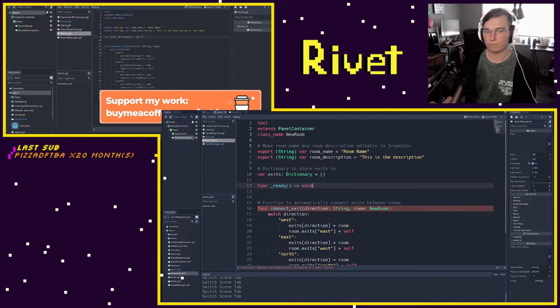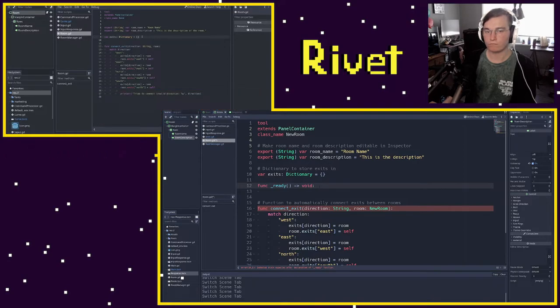But before that, just an overview of what a tool script is. So I hope that kind of makes sense. Again, feel free to ask questions in the comments below or join our Discord if you're struggling with tool scripts. They can be a little bit confusing, but I hope that's just a general overview that gets you a bit familiar with it.